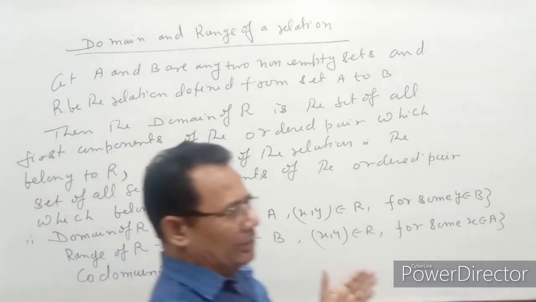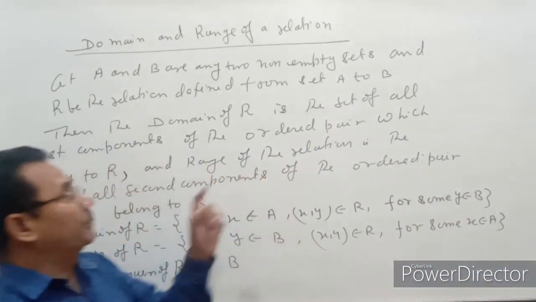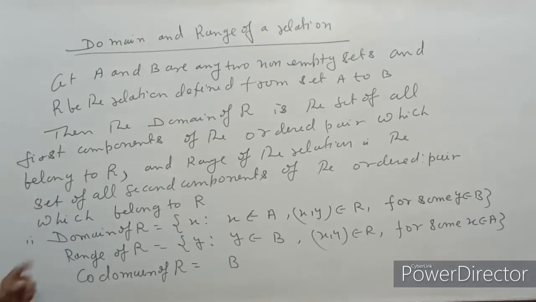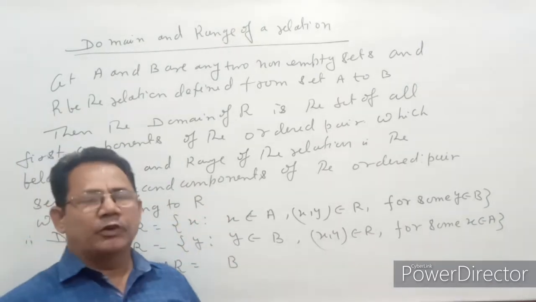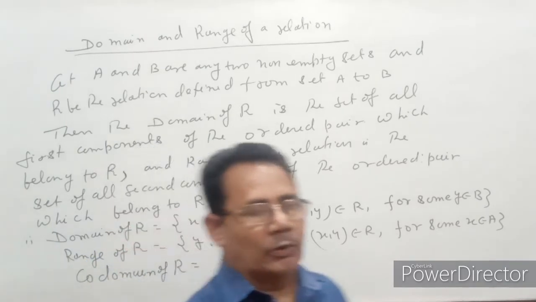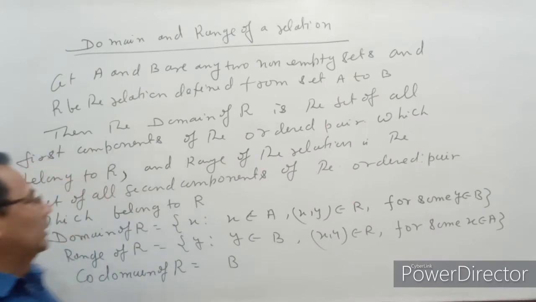Suppose we take A and B as any two non-empty sets and we define a relation from set A to set B. Then the domain of the relation R is the set of all first components of those ordered pairs which belong to the relation. That is called the domain.